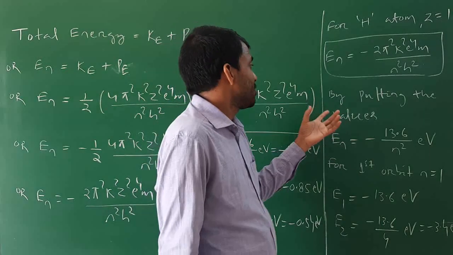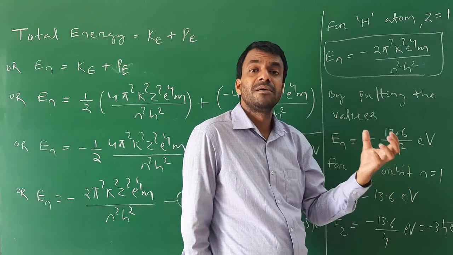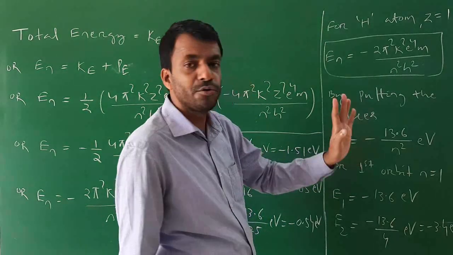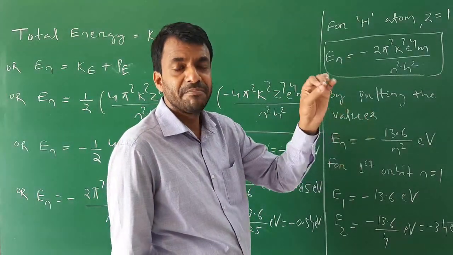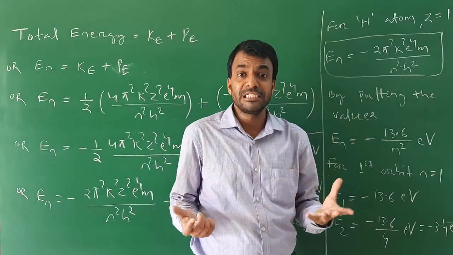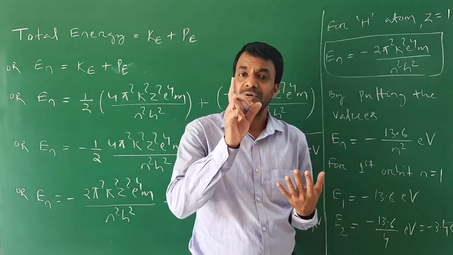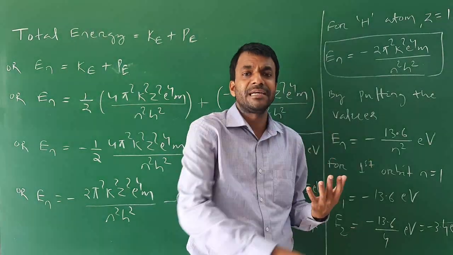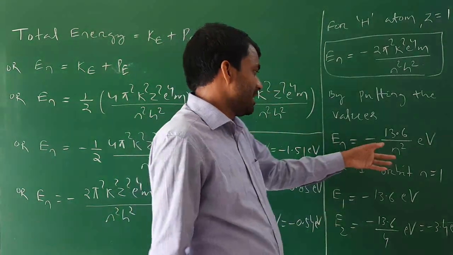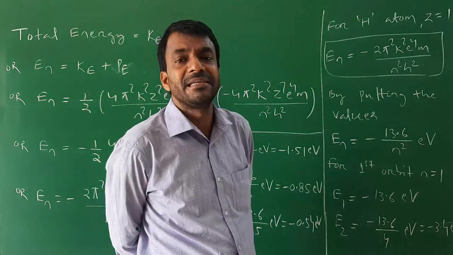I will get the total energy of the stationary electron of a hydrogen atom, means En equal to minus 13.6 by n square electron volt. Energy is measured in electron volt. When the energy is required by an electron, its unit is measured in electron volt. 1 electron volt is equal to 1.6 into 10 to the power minus 19 joule.